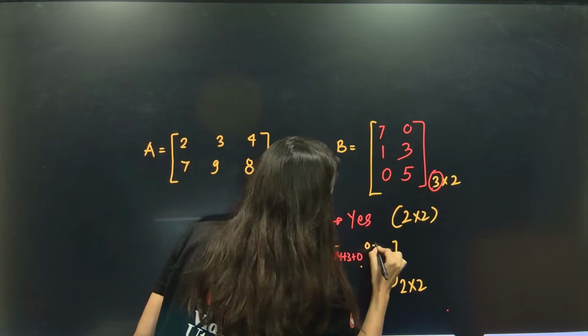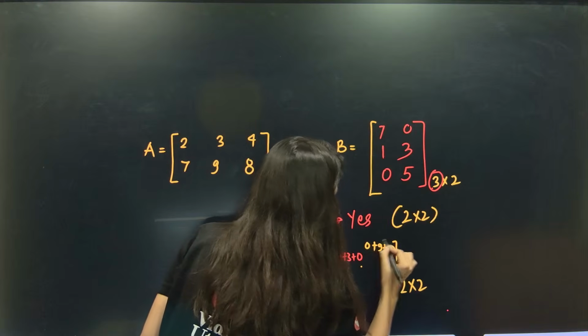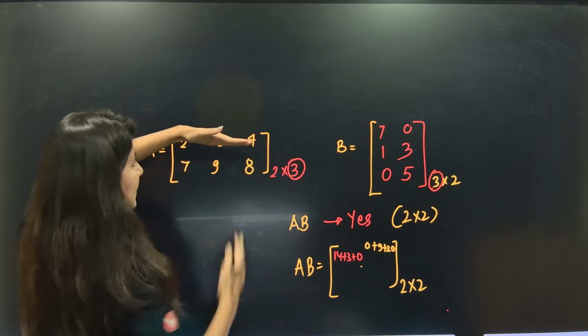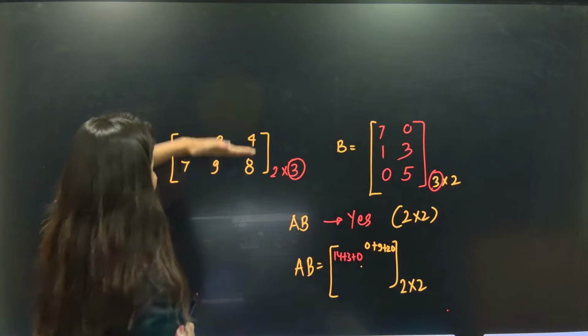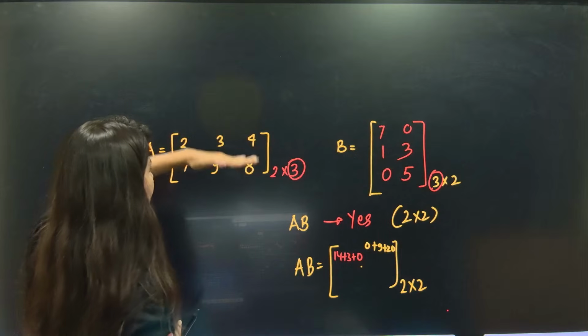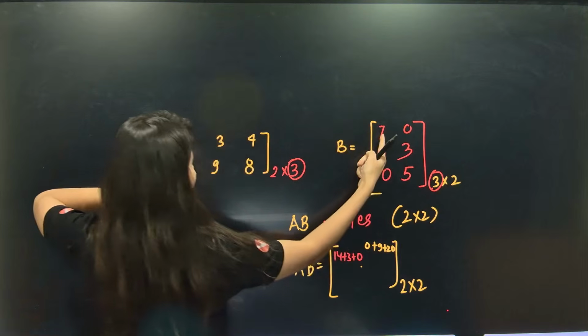So this is 0 plus 9 plus 20. Okay. Now what about this? Row 1, column 1 done. Row 1, column 2 done. Now focus on row number 2 from here. Row number 2 will get multiplied with column number 1.